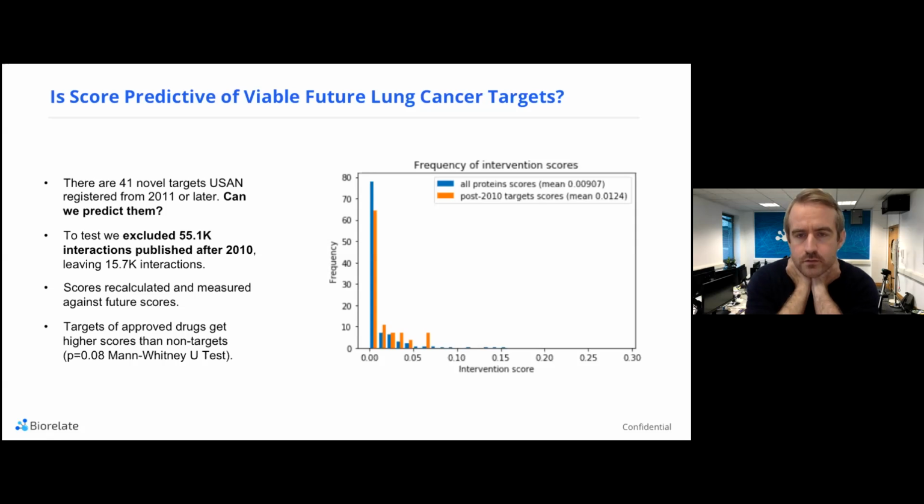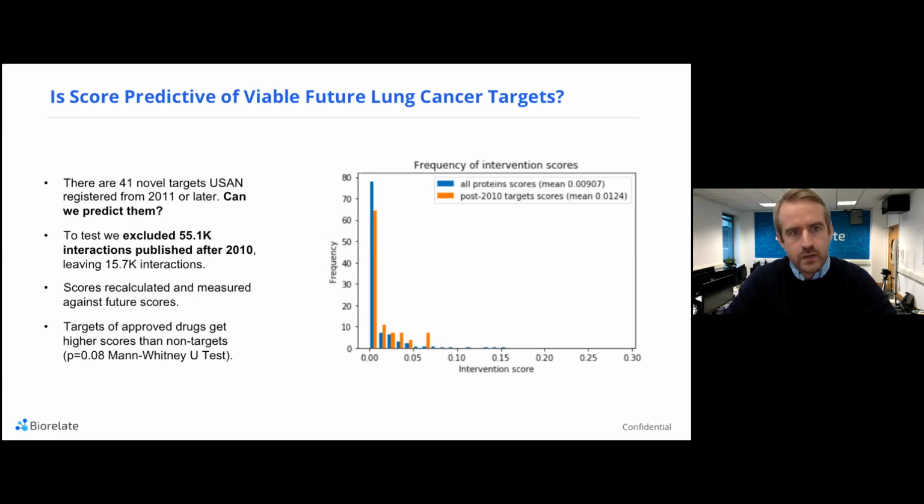So one way to do this is essentially to remove all of the data after a certain date and to see if we can predict targets that were discovered after this point in time. So we did this by removing everything that was published after 2010, which took out 55.1 thousand interactions, leaving 15.7 thousand distinct causal interactions in our knowledge graph.